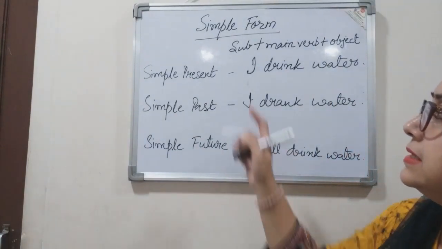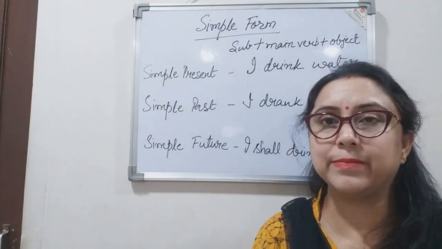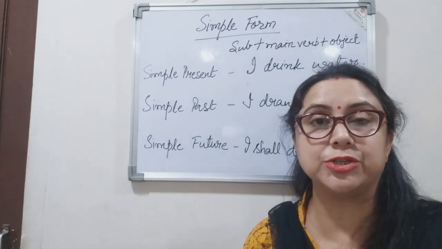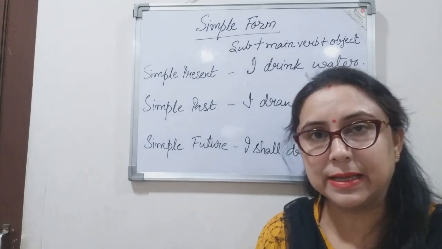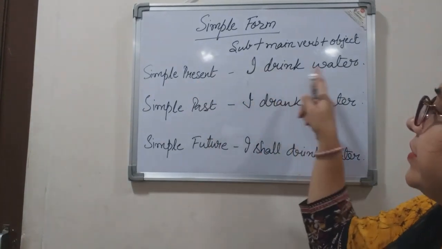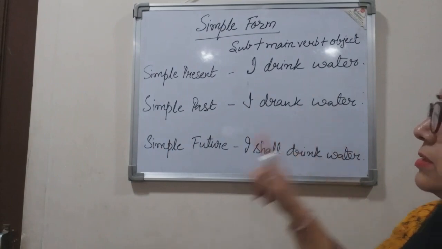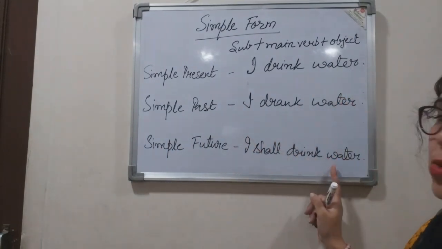Now here, this simple form does not say anything about the completion of the action, whether the action is complete or incomplete. It just states the action, right? So in simple present, I drink water. In simple past, I drank water. And in simple future, I shall drink water.